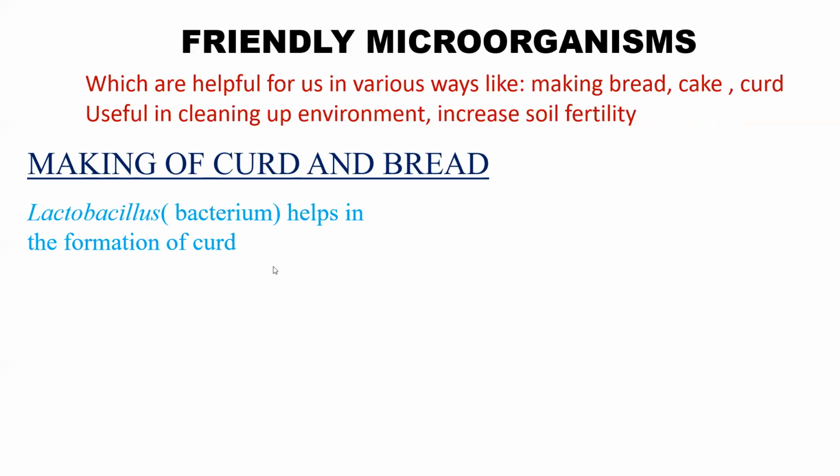Now, when you add curd to the milk, what happens? The lactobacillus present in the curd grows rapidly, or it reproduces rapidly. It multiplies its number and it helps in the formation of curd. So milk gets converted to curd with the help of this bacterium called lactobacillus. So in this way the curd is made. Without lactobacillus, you cannot make curd, right? There will be no conversion of milk into curd. So lactobacillus helps in the formation of curd.